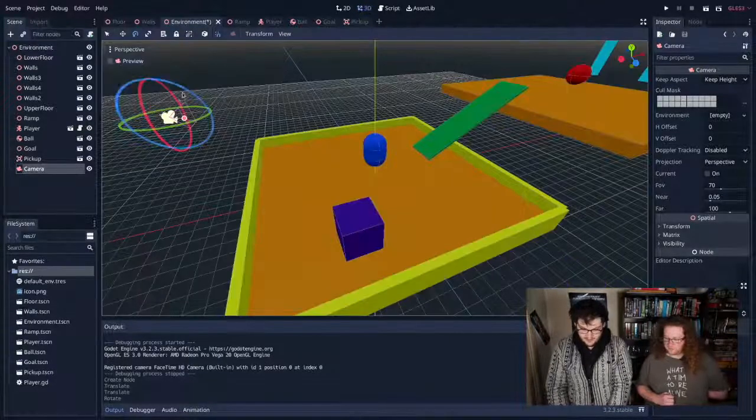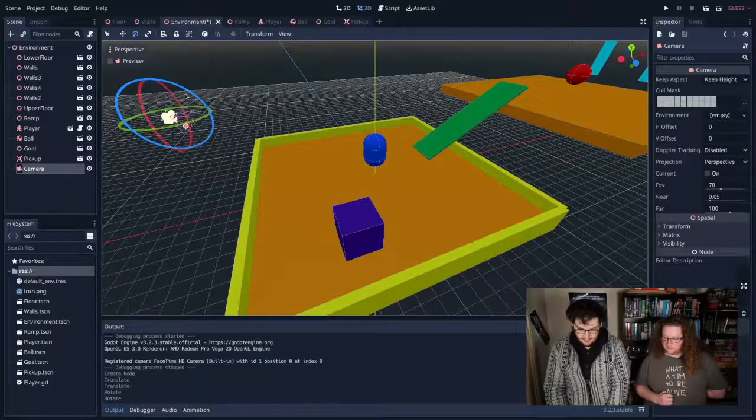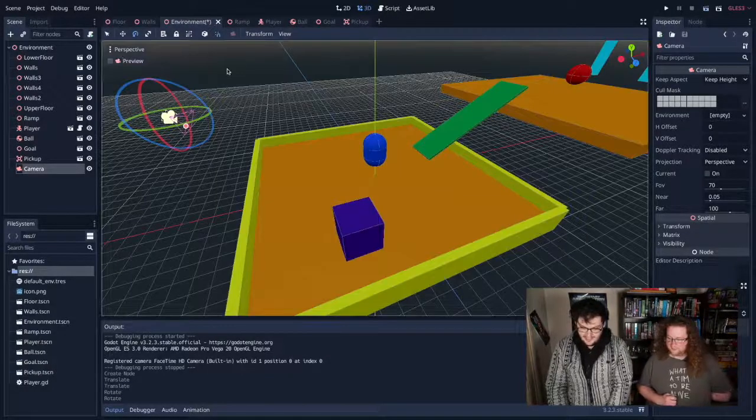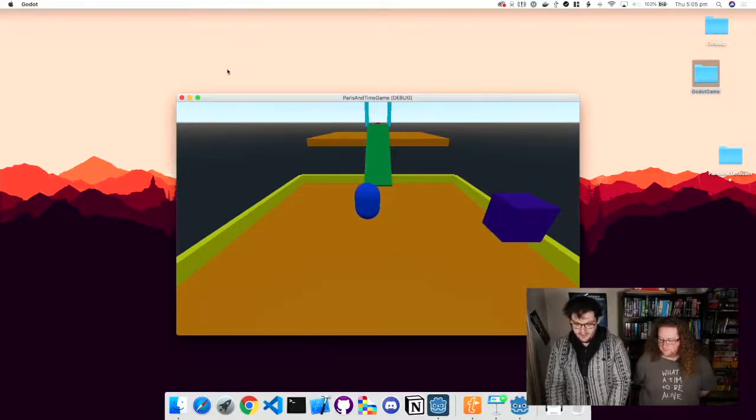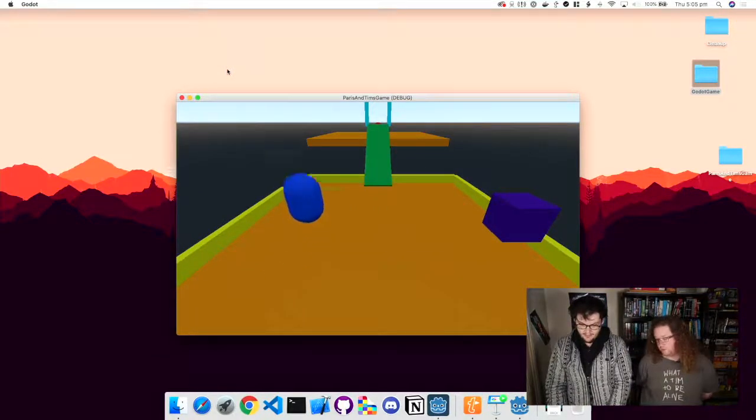Yep, that's slightly more useful. I'm going to rotate it down a little bit. Love it. Okay, and now I'm going to run. Now we should have a view in our game. And we move the player around. Yep, look at that. He moves. It's great. Jump, hopefully.